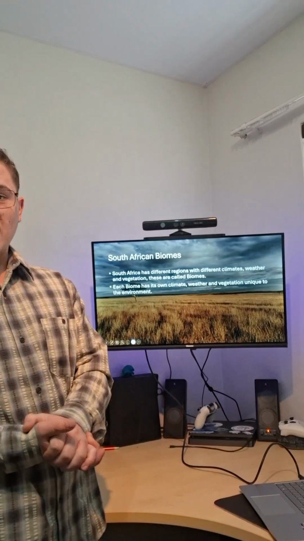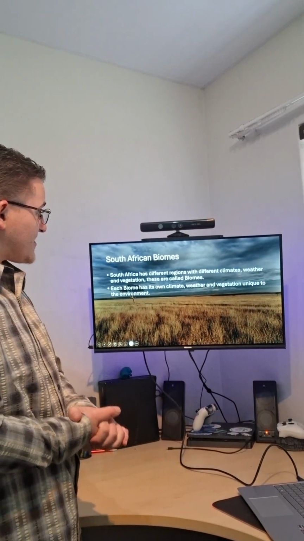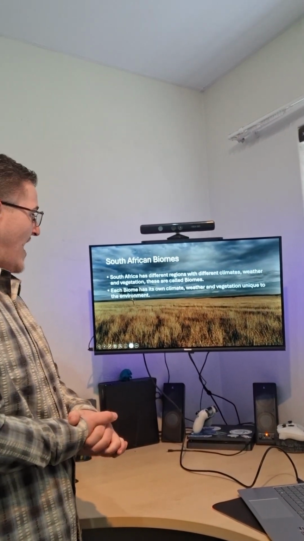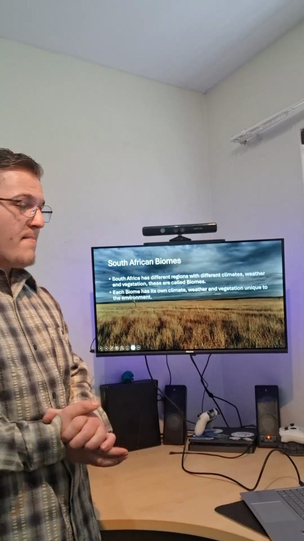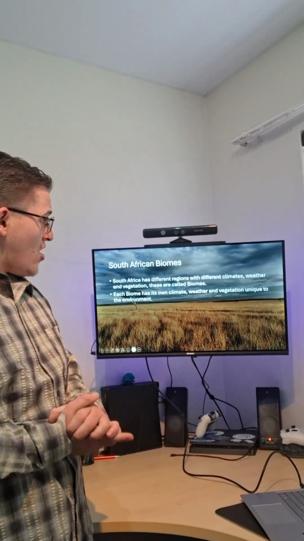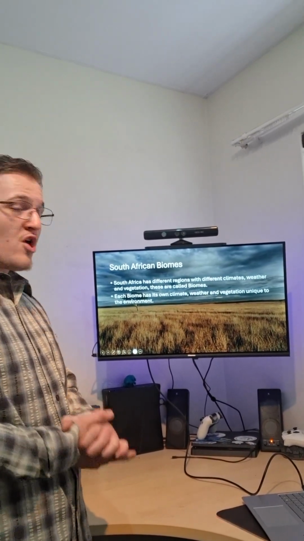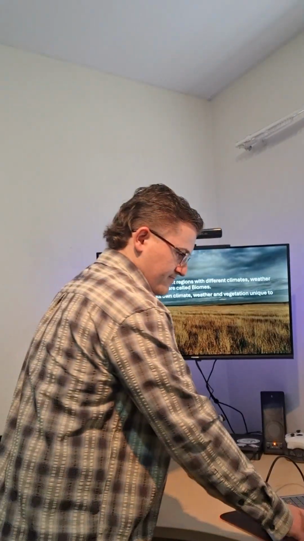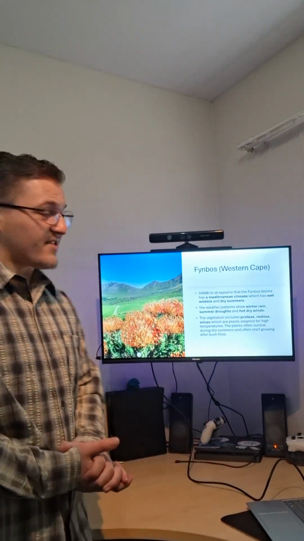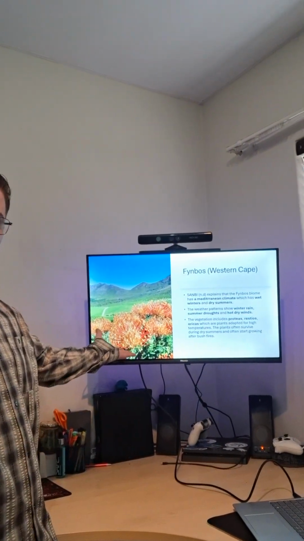We get a couple of different South African biomes. South Africa has different regions with different climates, weather, and vegetation, which are called biomes. Each biome has its own climate, weather, and vegetation unique to its environment. Our first one is the fynbos, as you can see over here on this visual on the right.